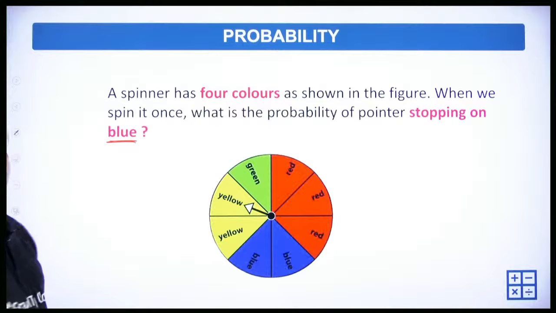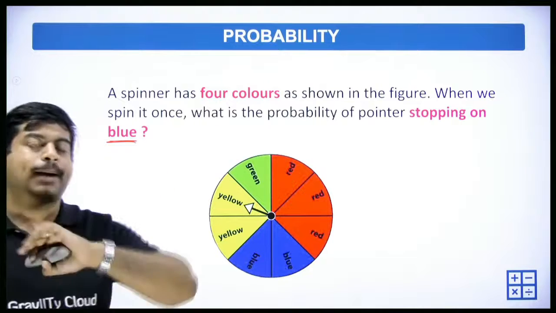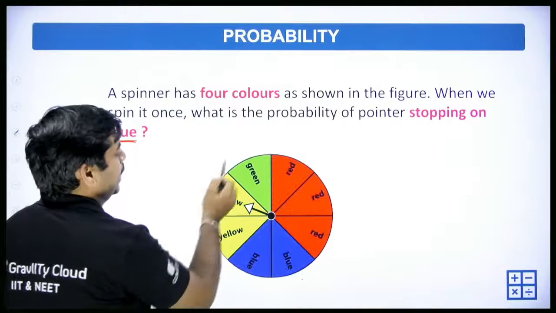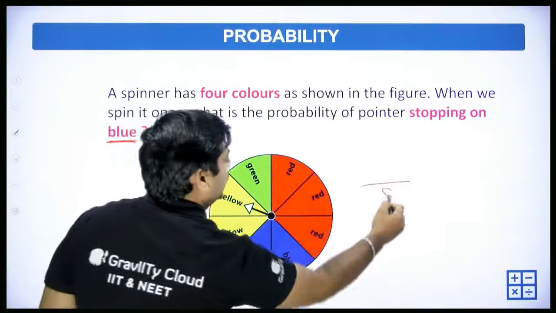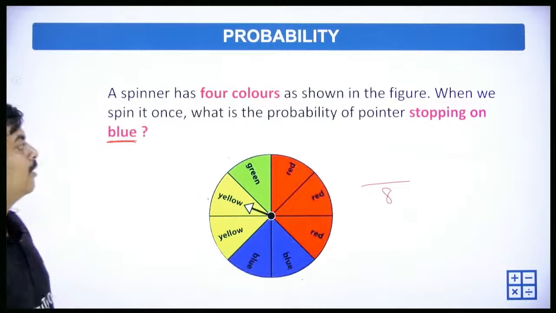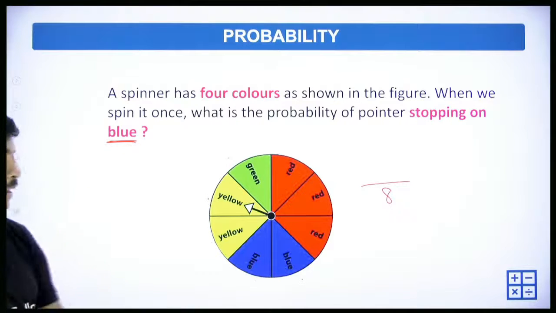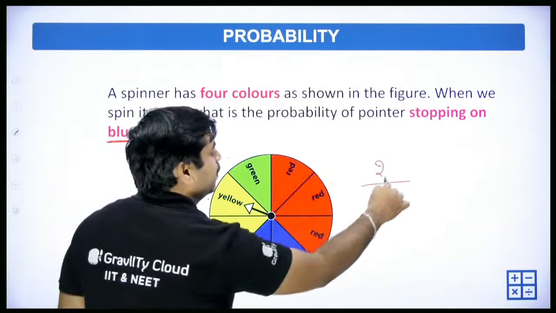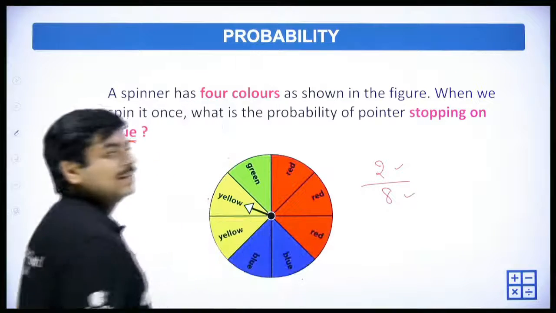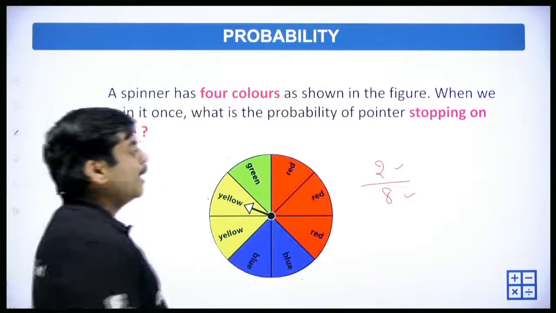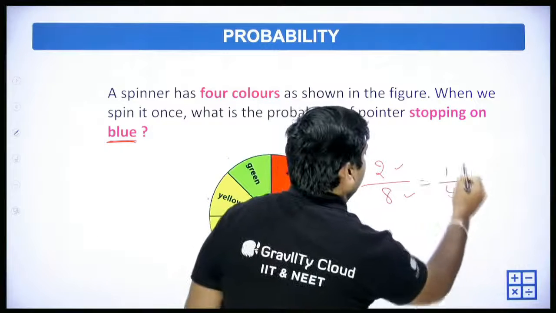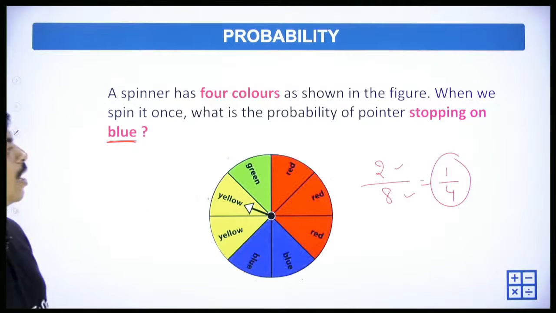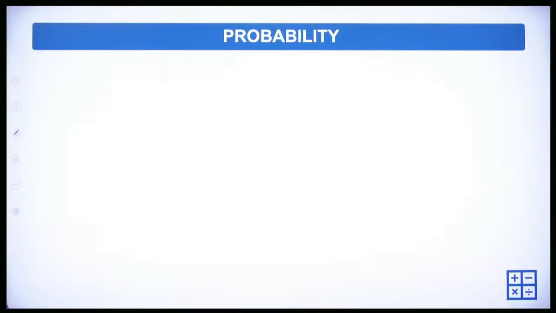Next. What is the probability of the pointer stopping on blue? First of all, tell me how many parts are there in total? 1, 2, 3, 4, 5, 6, 7, 8. The total outcomes are 8. Out of that, we are talking about blue. How many blues are there? 1 and 2. There are 2 parts. So favorable is 2 and the total is 8. So what is the answer? 2 by 8, which is 1 by 4. Correct?